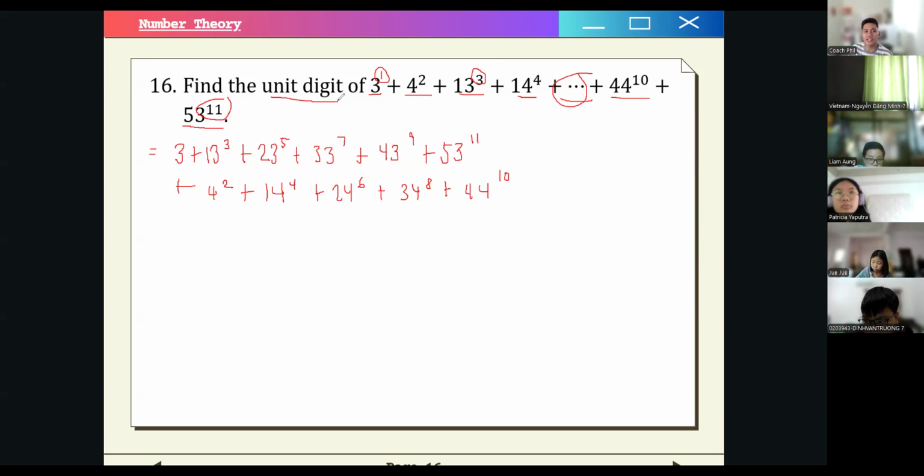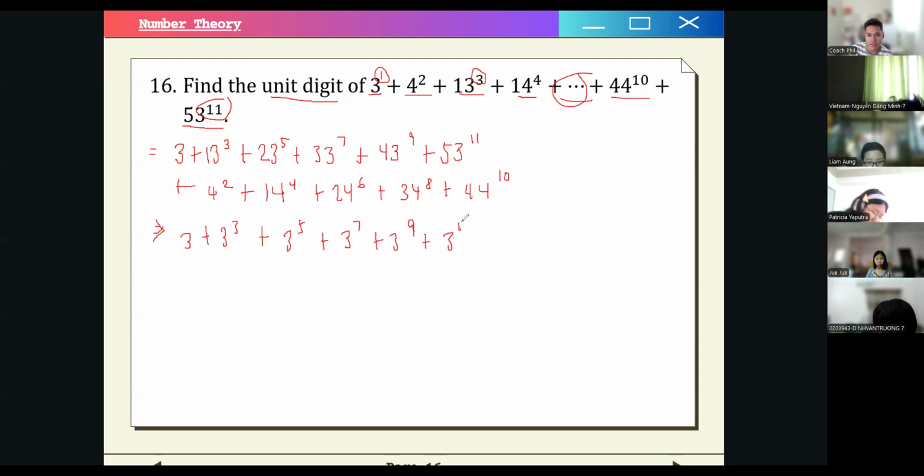Now notice if we want to find a unit digit, we can just simplify all the numbers. So we can just simplify this to 3 plus 3 cubed. We don't have to look at the other digits other than the unit digit. So this is just an equivalent one. So this is just 3 to the 5, 3 to the 7, 3 to the 9, 3 to the 11. And then for the 4s, we have 4 squared, 4 to the 4th, 4 to the 6th, 4 to the 8th, and finally 4 to the 10th power.